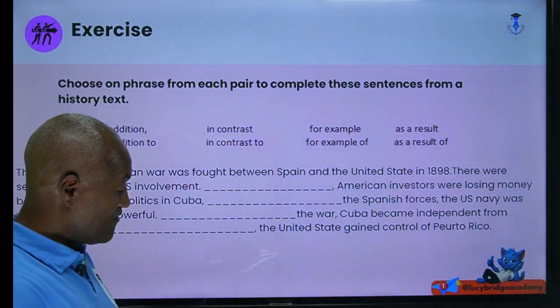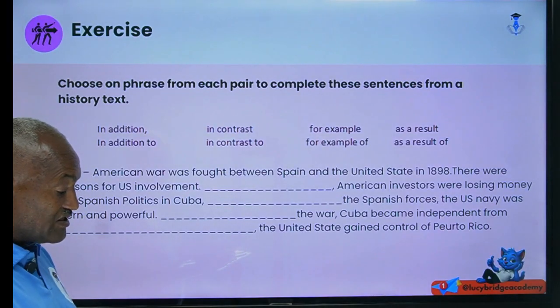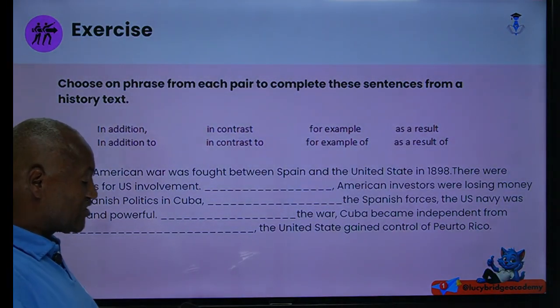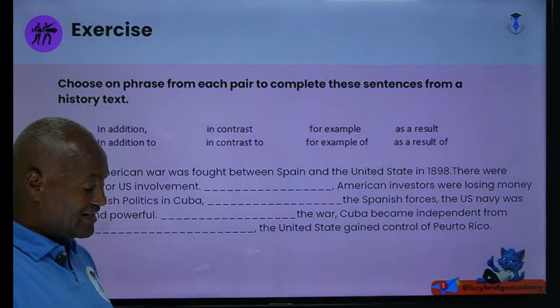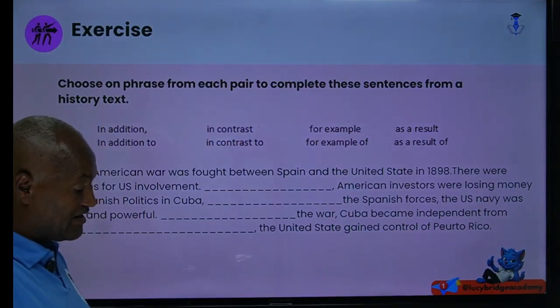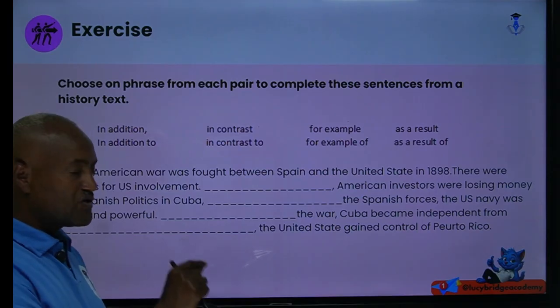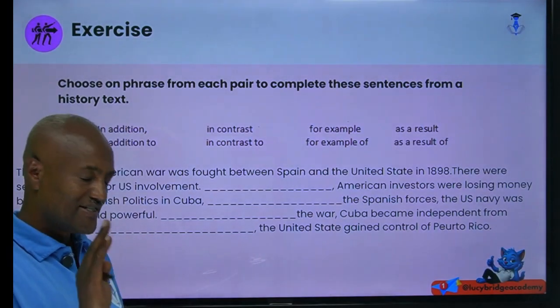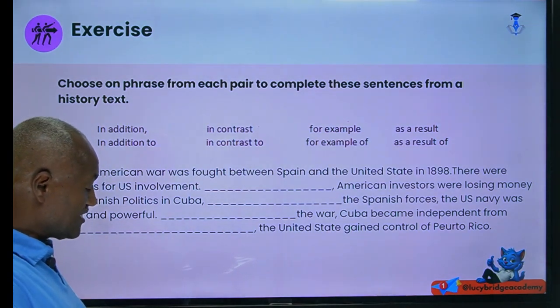For instance, "in addition" is a connector. "In addition to" is a complex preposition. "In contrast" is a connector. "In contrast to" is a complex preposition. The same thing for "for example" and "for example of". Therefore, from these you choose one. If you take the connector, you don't take the complex preposition. Therefore, this is what I gave you.